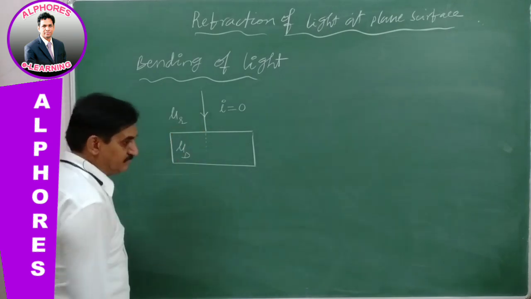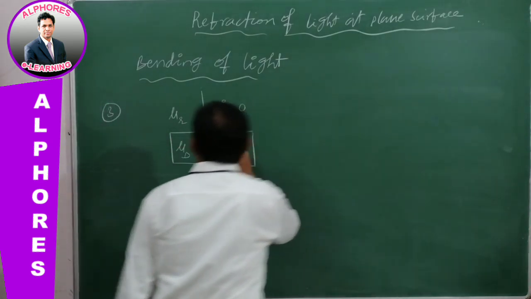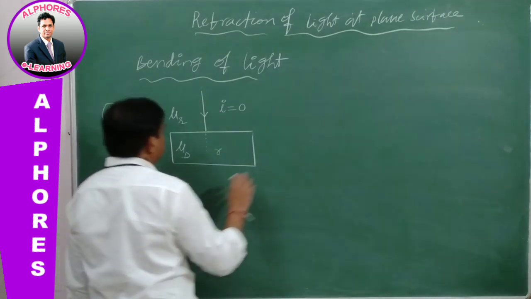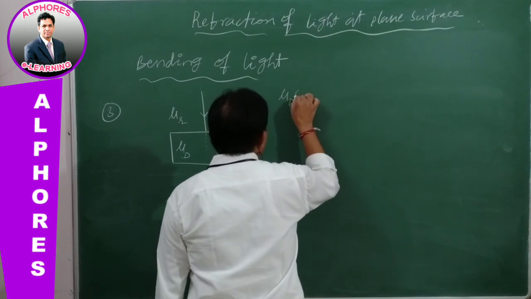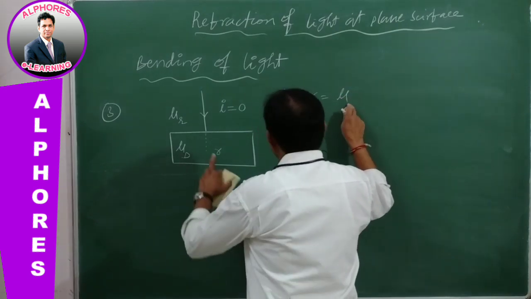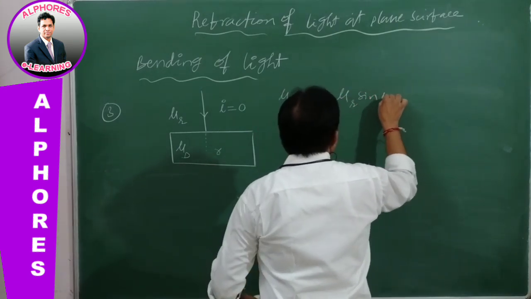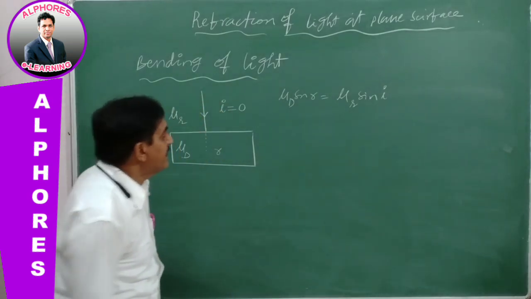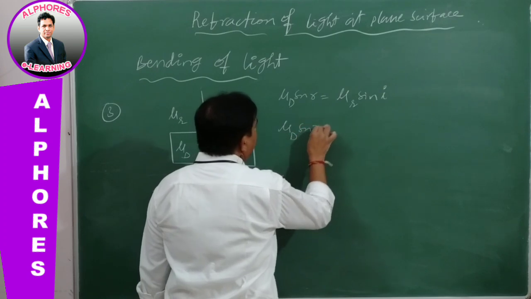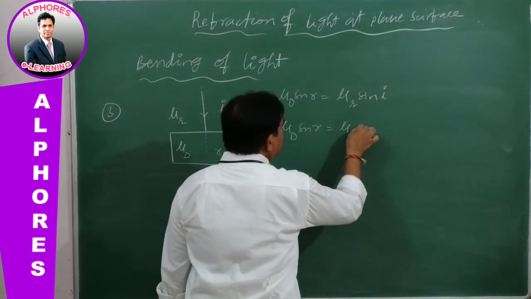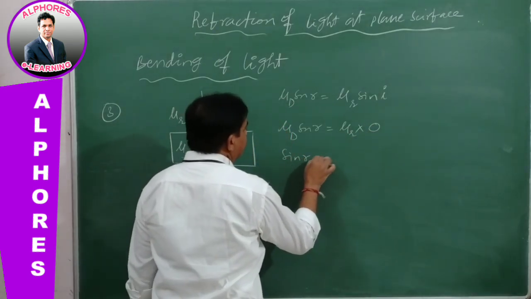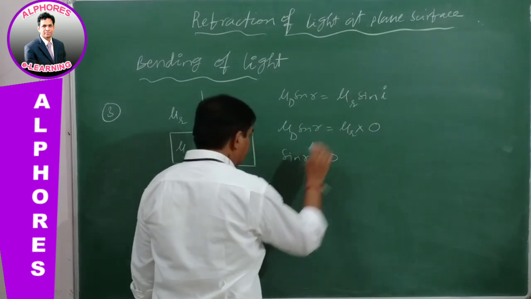Again using Snell's law, with the angle of incidence and the angle of refraction inside, mu d sin R is equal to mu r sin I. As I is equal to 0, mu d sin R is equal to mu r into sin 0, which is 0.